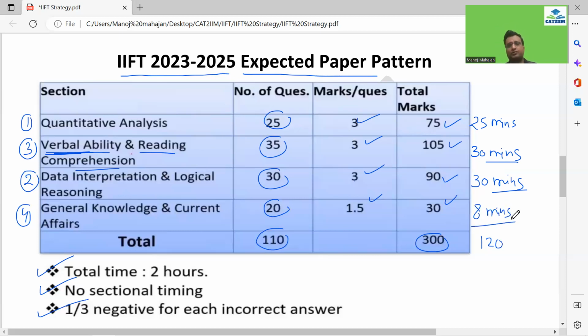See, you don't have to go for any flukes first off, no flukes at all. Yes, you can look forward for option elimination because in the GK they give you at times match the following questions. So maybe if you are not sure of all the answers in that, but maybe let's say two you are sure of, right? Then try to look at the options. Maybe with the help of those two match the following, you can actually eliminate some of the options. So let's say if two options you can eliminate and two are left out, then you can look forward to an intelligent guess in the GK stuff, right? So maximum 8 minutes would be good enough, guys, going through these 20 questions.